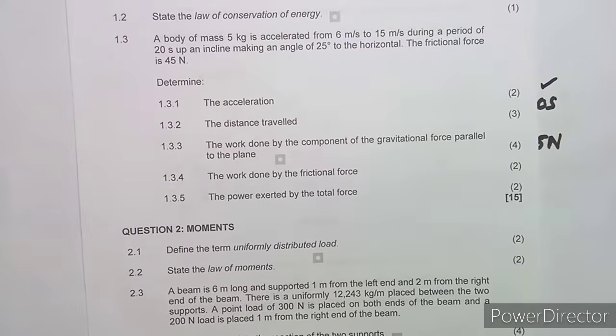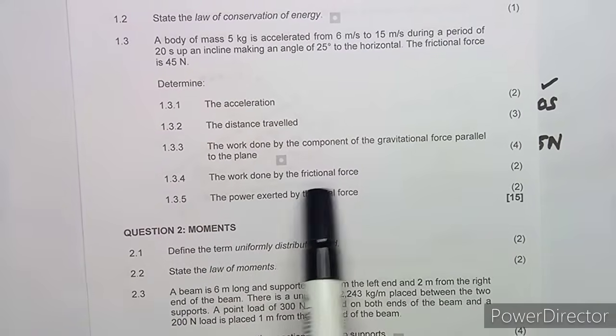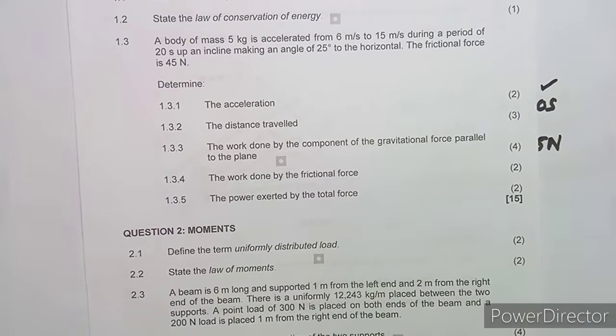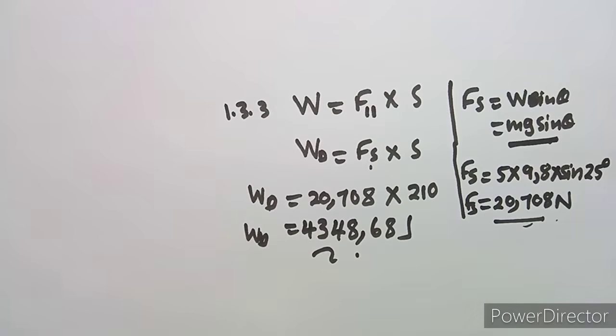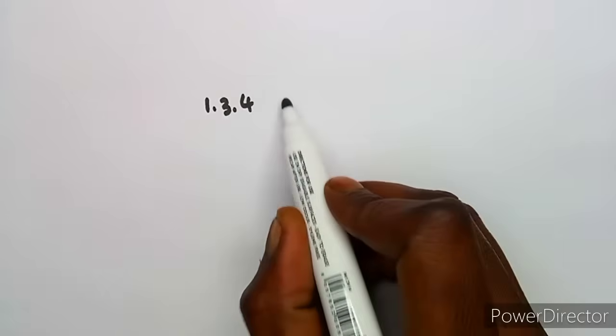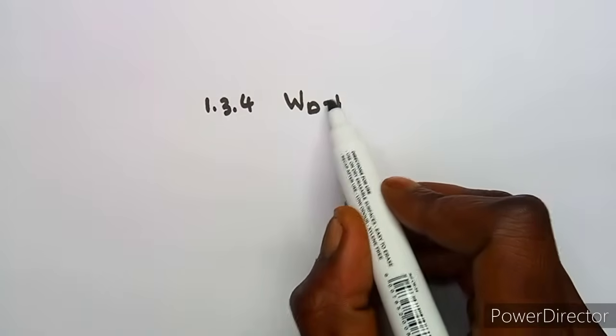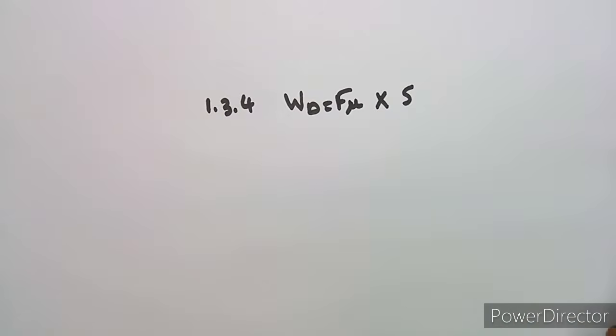Okay, another question is to calculate still on work done, but this one is by the frictional force. So still it's one and the same thing, just like what we did, guys. We said work done, it's force times distance, but this time they said by the frictional force. So which means we are talking of work done by the frictional force times the distance. So just like that.